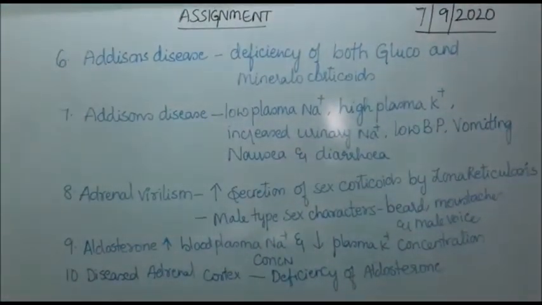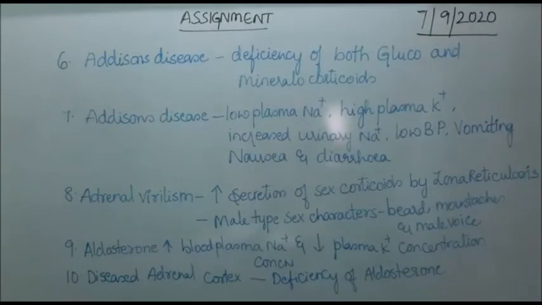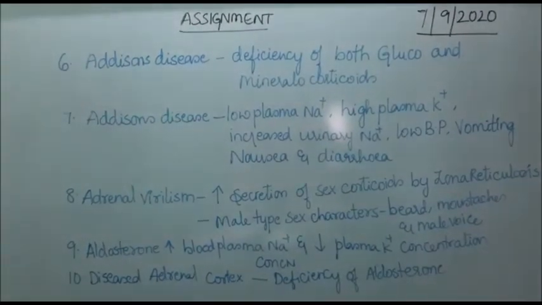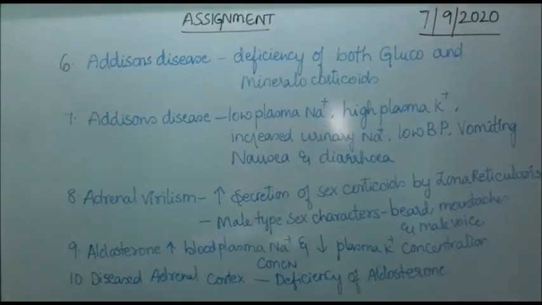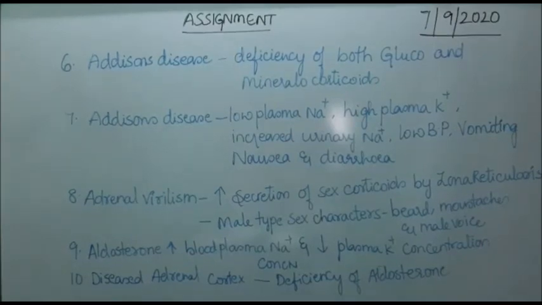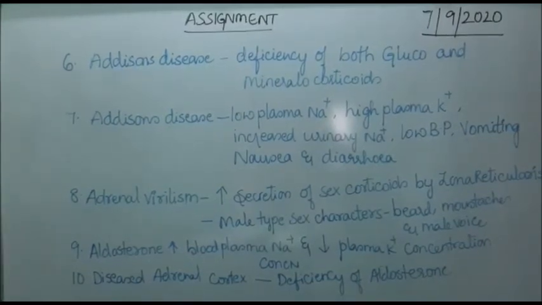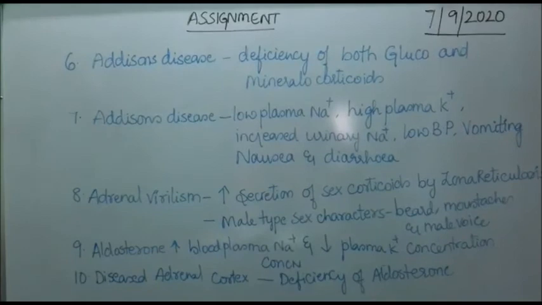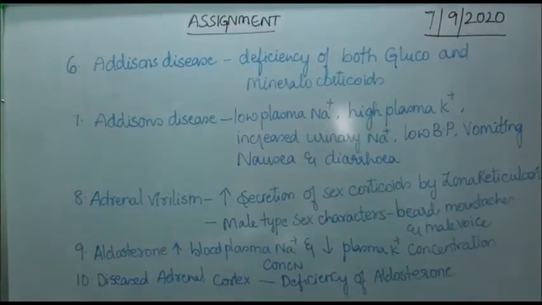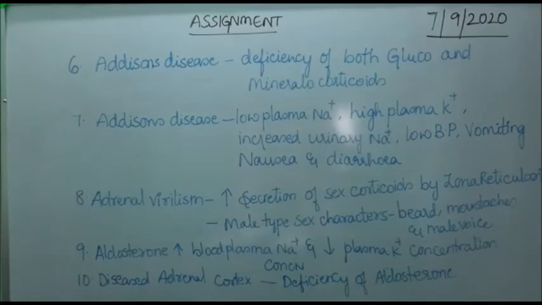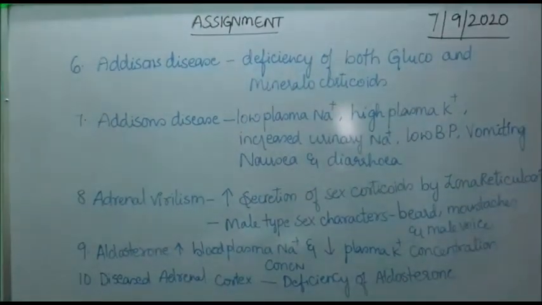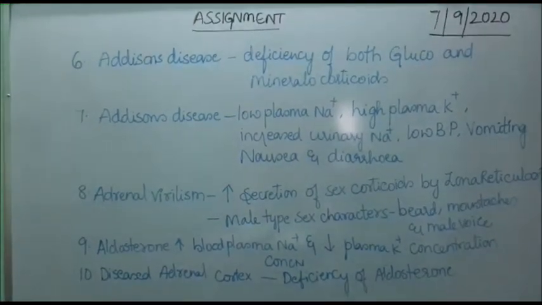In case of the ninth one, aldosterone increases blood plasma sodium concentration and decreases plasma potassium concentration. In case of the tenth one, a diseased adrenal cortex leads to the deficiency of aldosterone and hence it affects the salt metabolism, salt balance or salt equilibrium in the body.